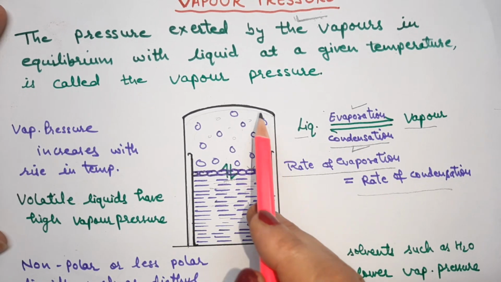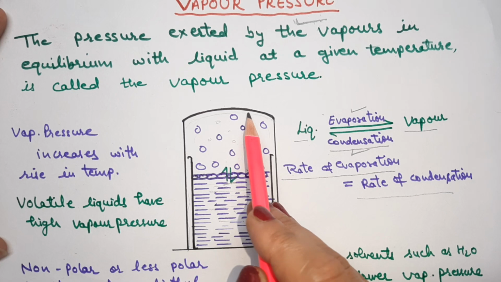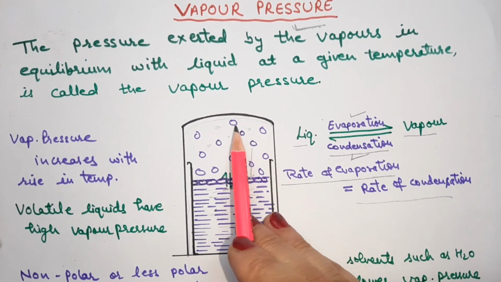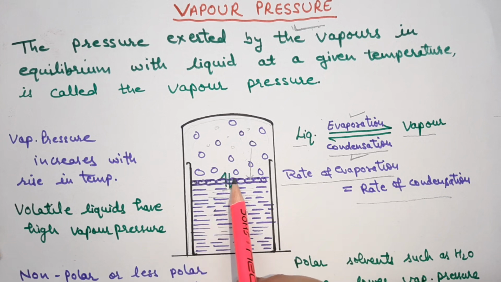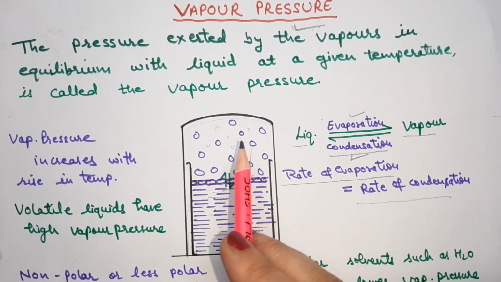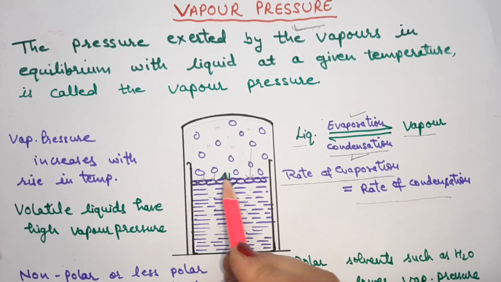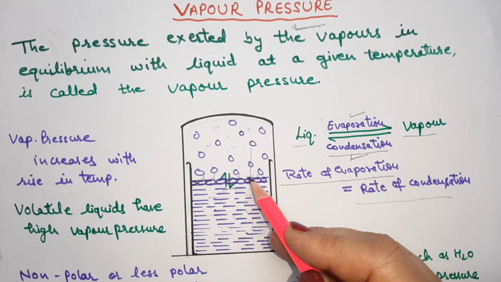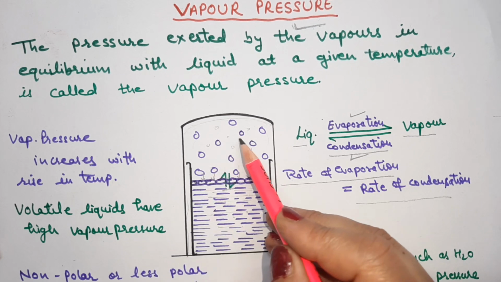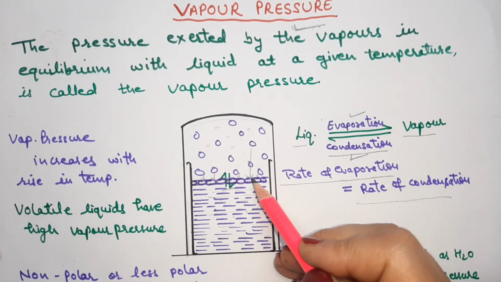Now once this equilibrium is established, let us see what is the meaning of a vapor pressure. These vapors are present on the surface of the liquid, so they will be exerting pressure on the surface of the liquid. They keep on striking the surface of the liquid and they put a pressure on the surface.